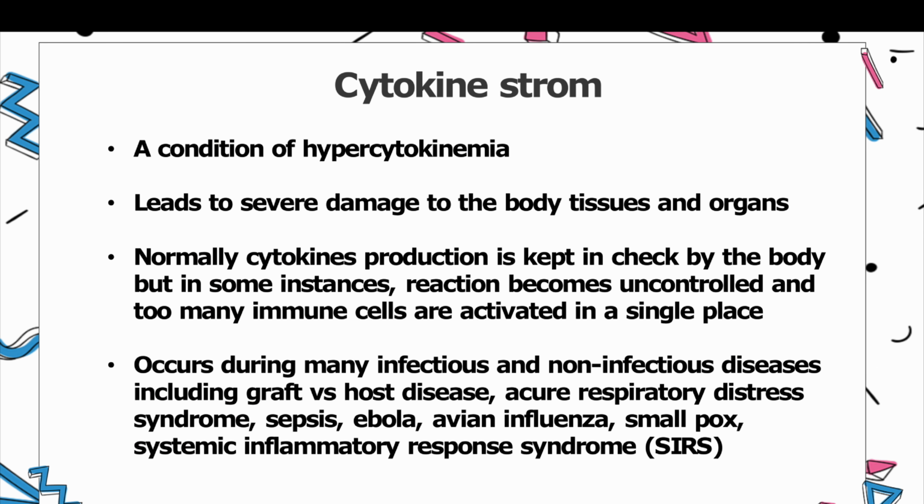Now, another very important term is cytokine storm. It is a condition where cytokines are produced in excess, leading to hypercytokinemia, which can cause significant damage to the body tissues and organs. Normally, the production of cytokines is kept in check by the body. However, in some instances, the reaction becomes uncontrolled and too many immune cells are activated in a single place. The precise reason for this is not entirely understood, but it may occur in a number of infectious and non-infectious diseases, including graft versus host disease, acute respiratory distress syndrome, sepsis, Ebola, avian influenza, smallpox, systemic inflammatory response, COVID-19, etc.